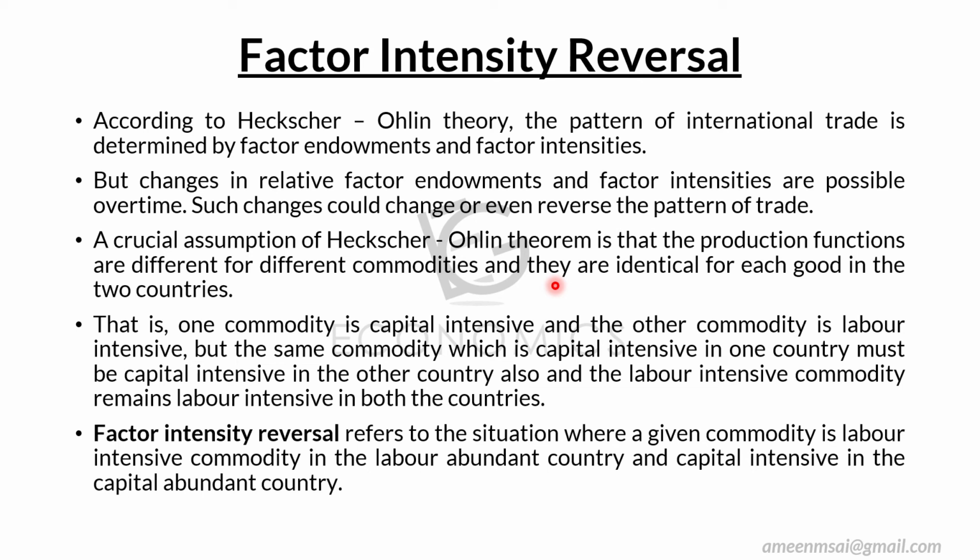But they also said that the production function of one commodity, for example, commodity A, both countries will be making commodity A. So the production function of commodity A in both countries will be same. The production in a country, there will be commodity A and commodity B. So the production function of both commodity A and commodity B will be different. In the other country, in the second country, they will also be having commodity A and commodity B.